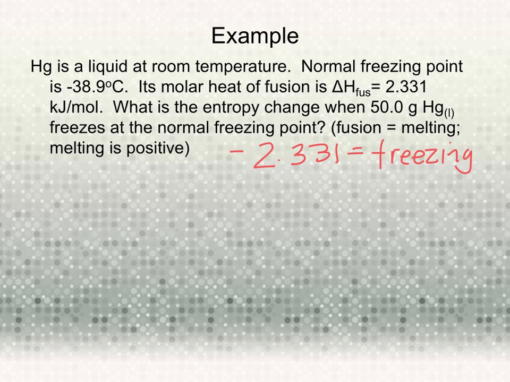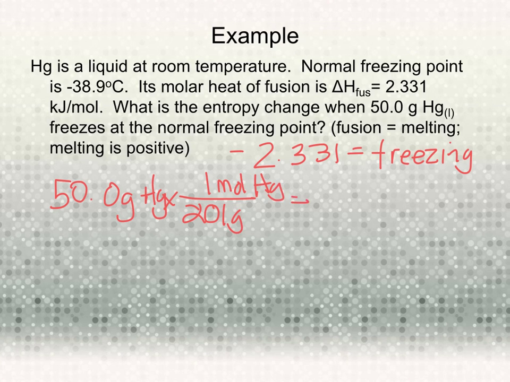We're also going to find the number of moles of mercury. So 201 grams per mole. I got that off the periodic table for mercury. So our value is 0.25 moles of mercury.